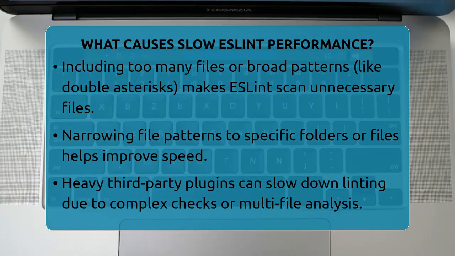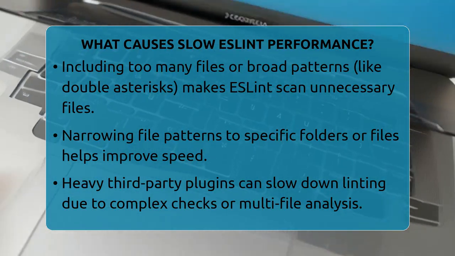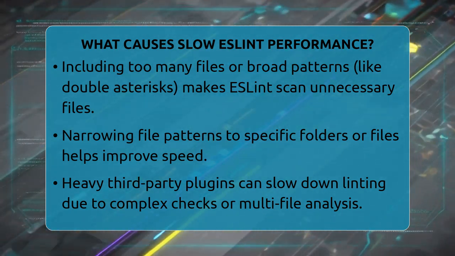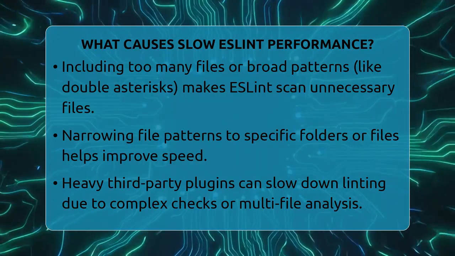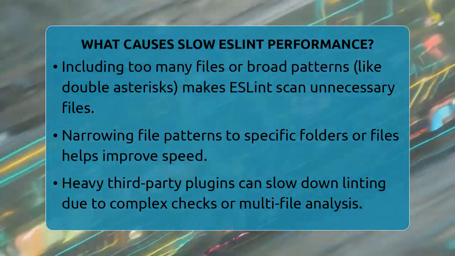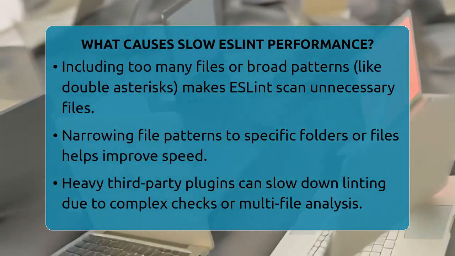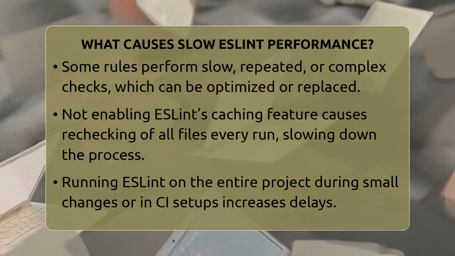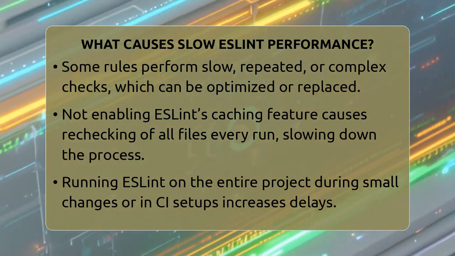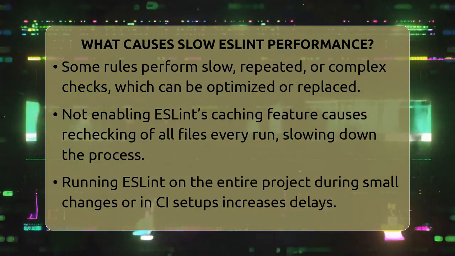Then, consider the plugins and rules you add. Some third-party plugins are heavy because they do complex checks or analyze multiple files at once. If you notice your linting slows down after adding certain plugins, try disabling or limiting them to only what you really need. Also, some rules are just plain slow because they do repeated or complicated checks. For example, rules that parse the same code multiple times or do complex searches in the code can bog down your process. Replacing or optimizing these rules can help.